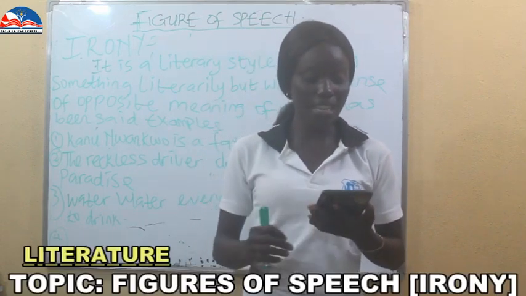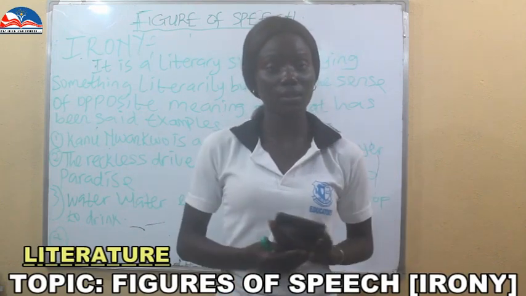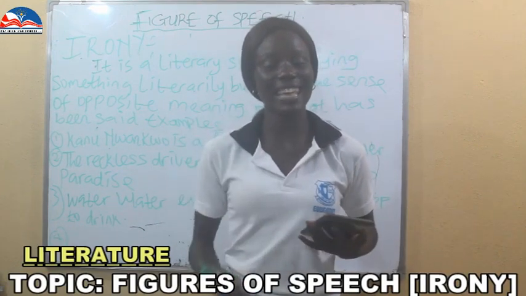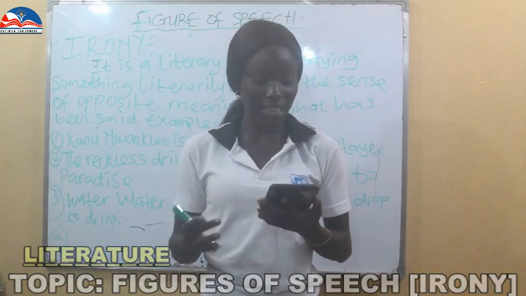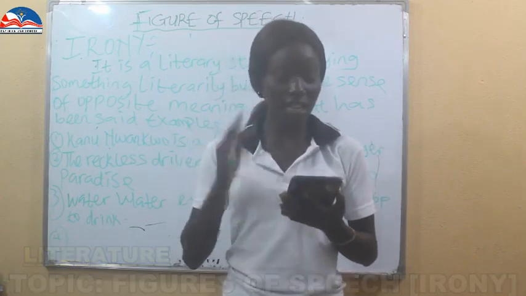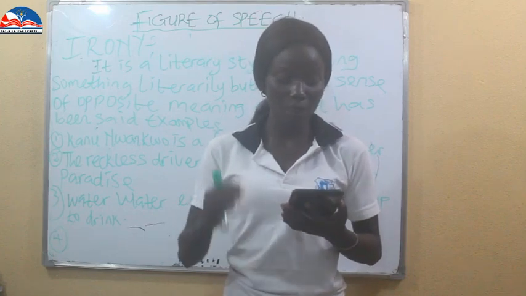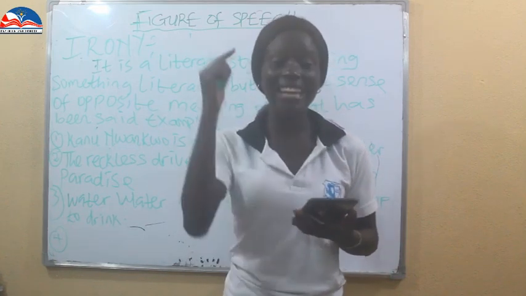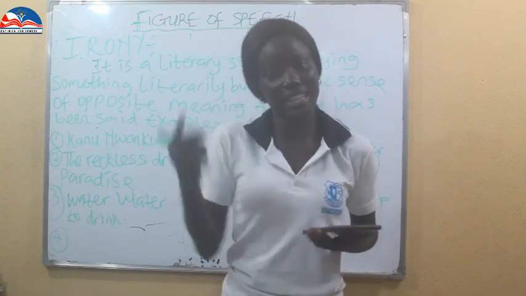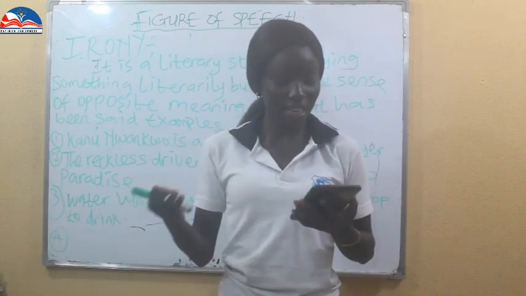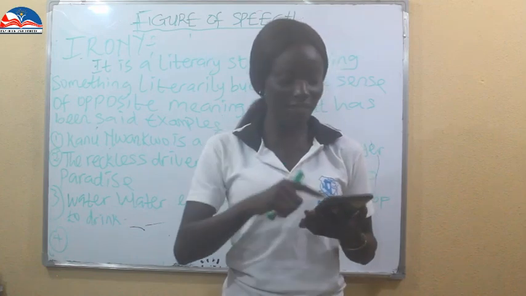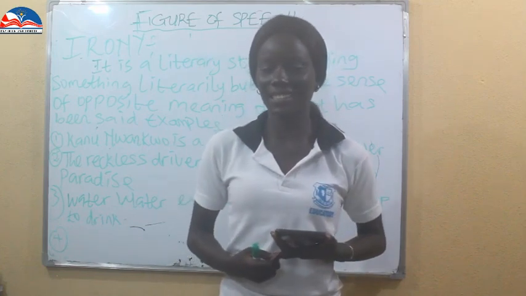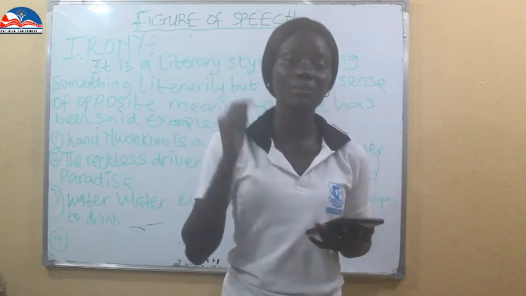Then the police station gets robbed. How will the police station get robbed? Now, again, the expectation is that professional crime fighters would be able to help themselves. And now you're saying the police station gets robbed. In this case, by securing their own station. We are trying to say the police station gets robbed. So we have the figure of speech irony.